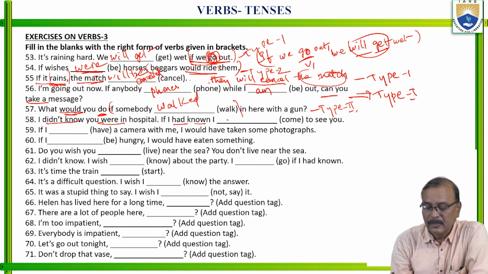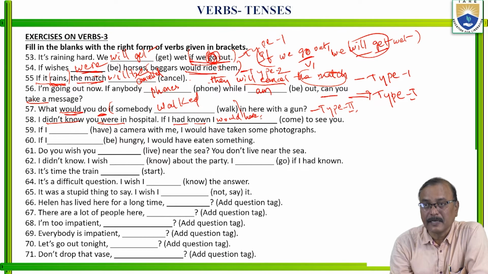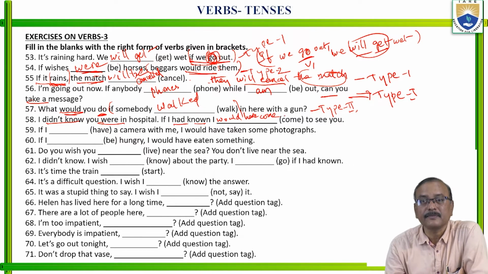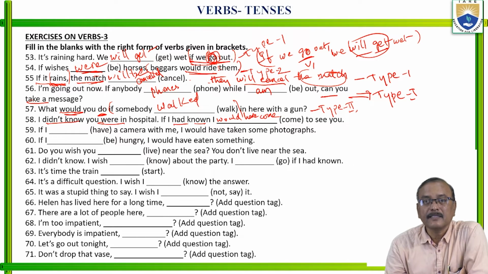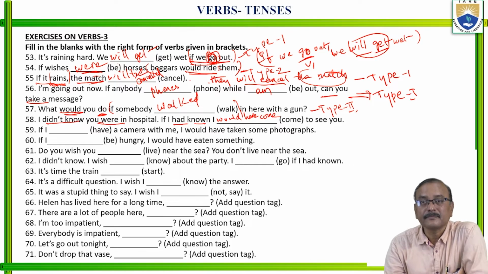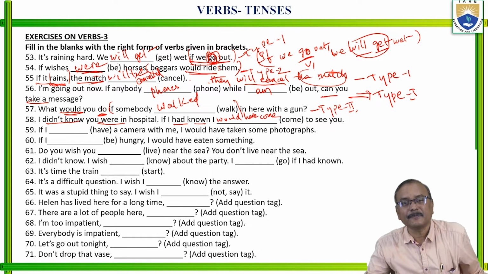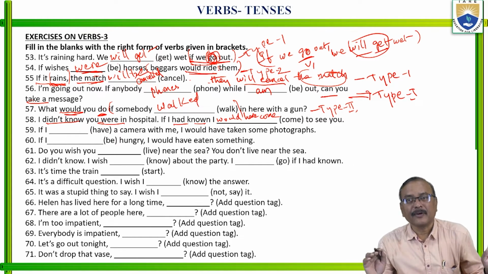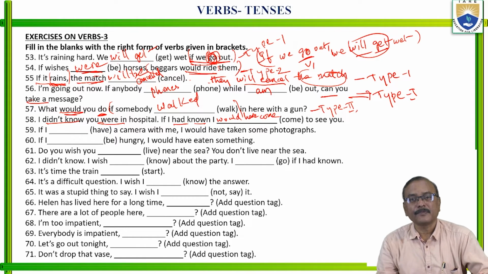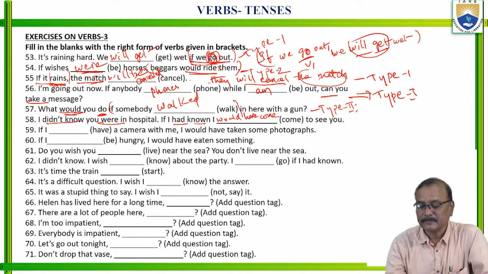I would have come to see you: would have plus V3, come. If I had known, I would have come to see you. But actually, I didn't know you were in hospital. But if I had known, I would have come to see you. This is type 3.